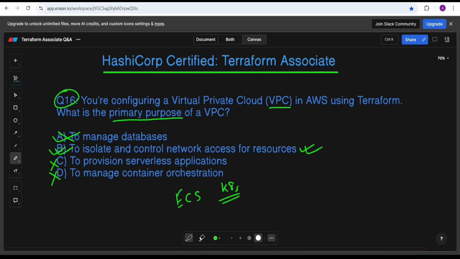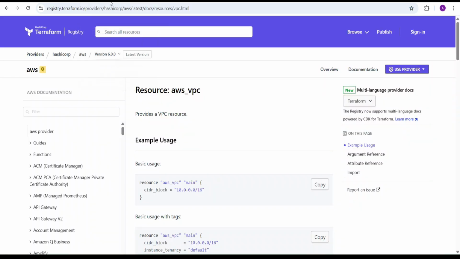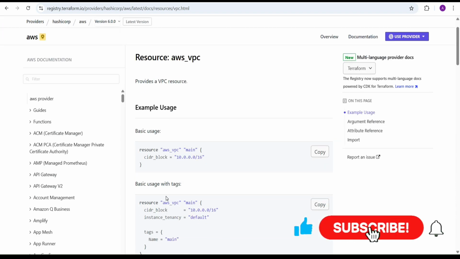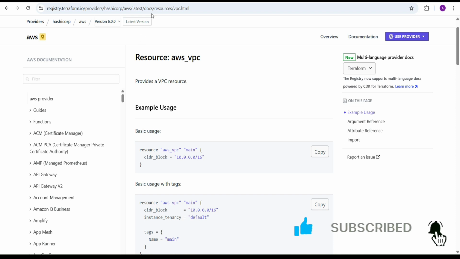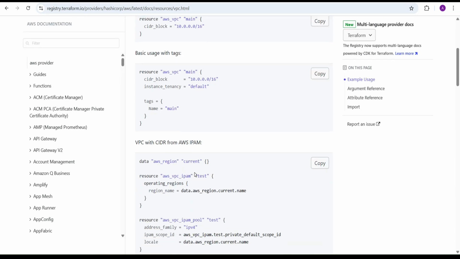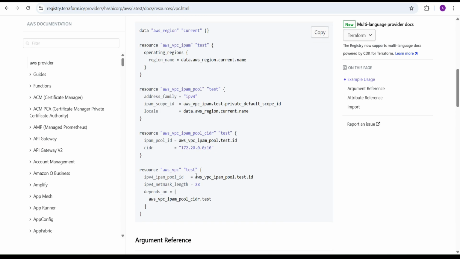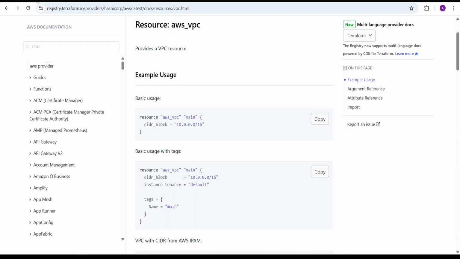The reference link I am going to provide in the description, so you can go through this one, the resource VPC. Here you can find how we can create a resource and how we can define the CIDR blocks. I am going to provide this link in the description for this question. You can go through all the details and learn how to create the VPC using Terraform. Now jumping to the other question.